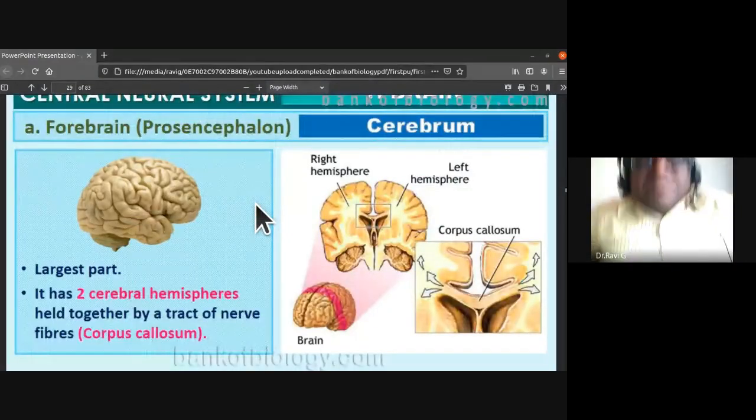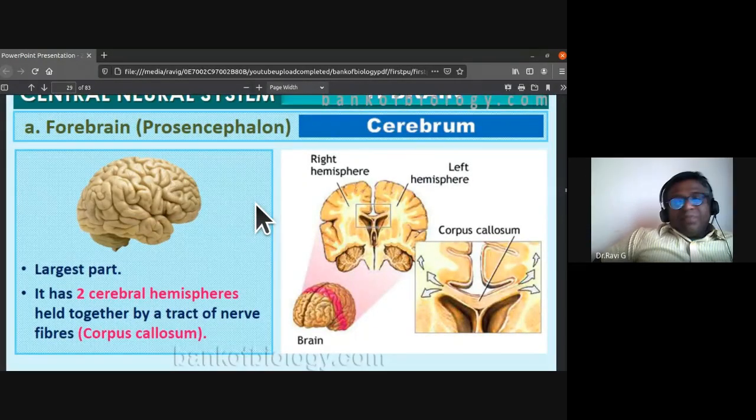The cerebrum is the largest part. It has two cerebral hemispheres, the left hemisphere and the right hemisphere, which are held together by a tract of nerve fibers that we call the corpus callosum.